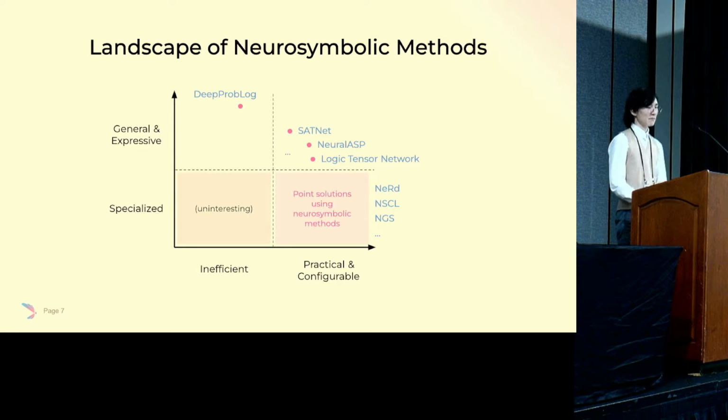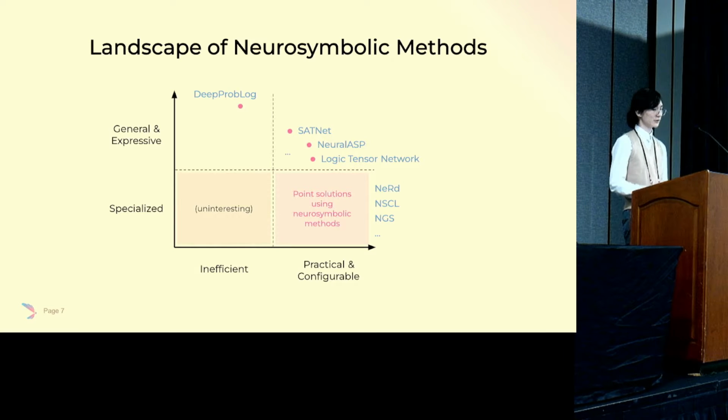There is a landscape of neurosymbolic methods. We roughly categorize them along 2 axes. The first axis, the horizontal one, is practicality, and the vertical one is generality. Inefficient and specialized methods, as we see in the bottom left corner, are certainly uninteresting. But on the bottom right corner, there are a set of specialized neurosymbolic methods designed for particular tasks. They are quite efficient and effective, but they cannot generalize to other examples.